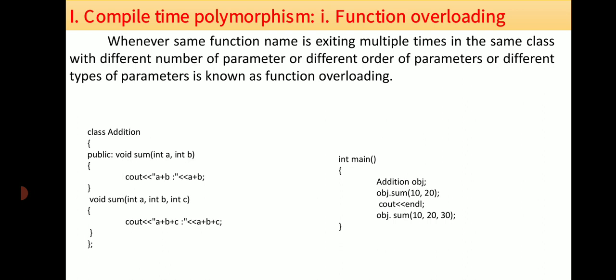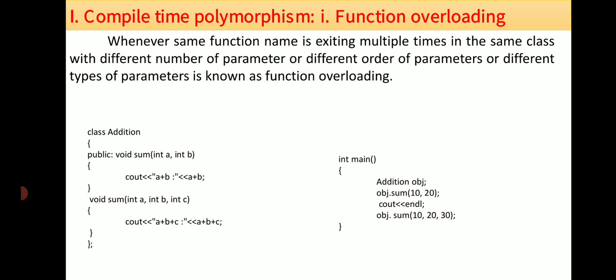See, in the example below we are performing addition operations. The name of the function is sum, but they differ in the parameters.